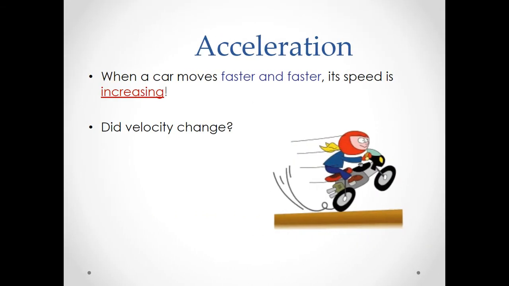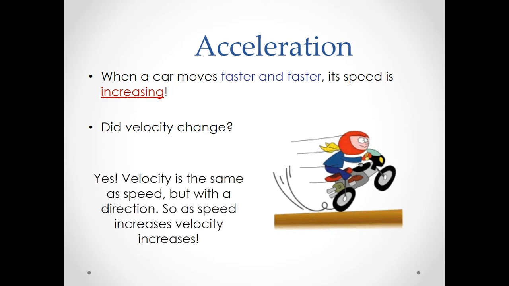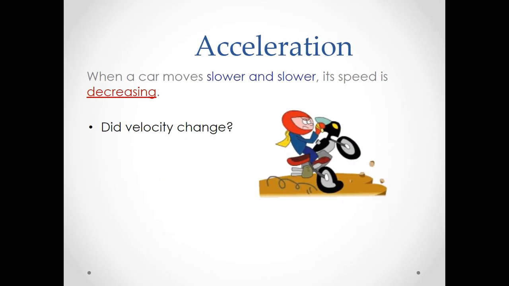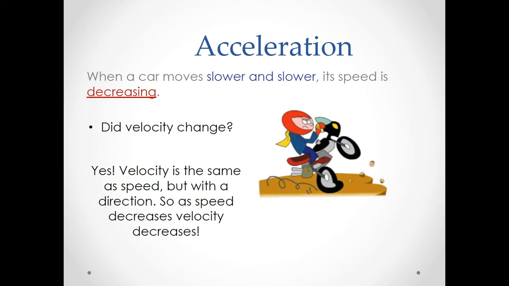All right, so when a car moves faster and faster, its speed is increasing. We call that acceleration. So, did the velocity change as the car continued to move faster and faster? And of course, velocity is the same as speed with a direction. So as the speed increases, the velocity has to increase too. When a car moves slower and slower, its speed is decreasing. We call that deceleration. Did the velocity change as the car continued to move slower and slower? Yes. Again, velocity is the same as speed, but with direction.